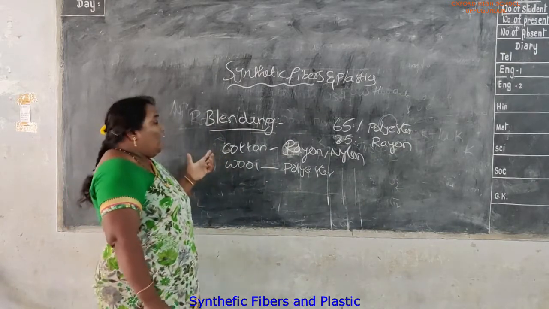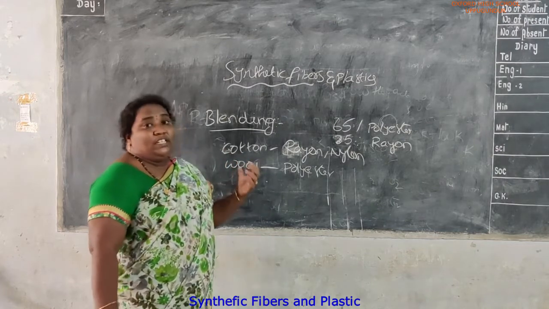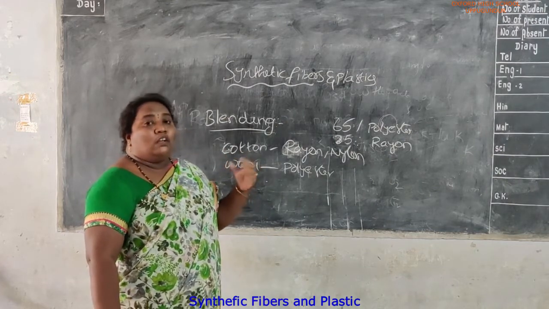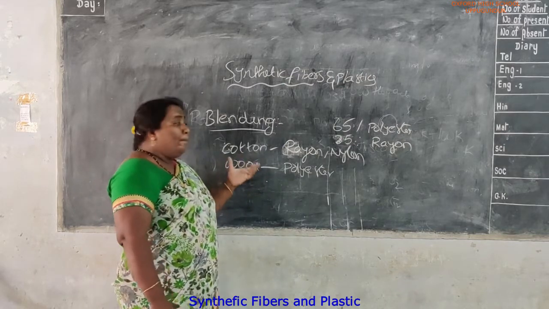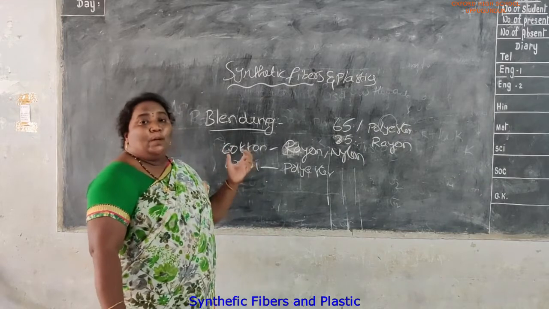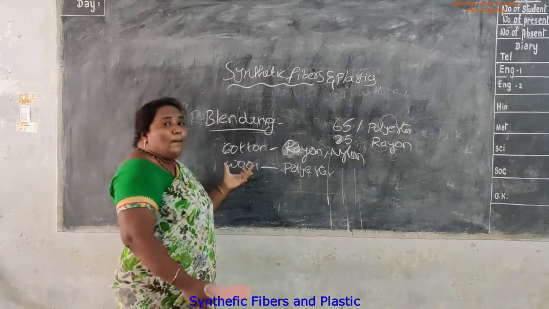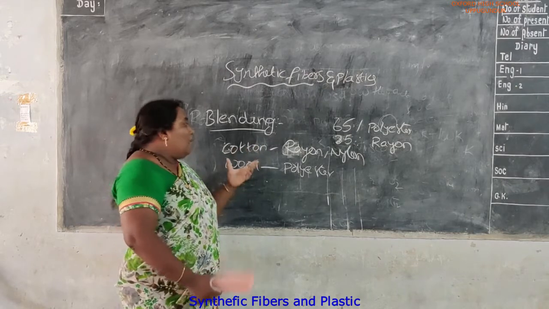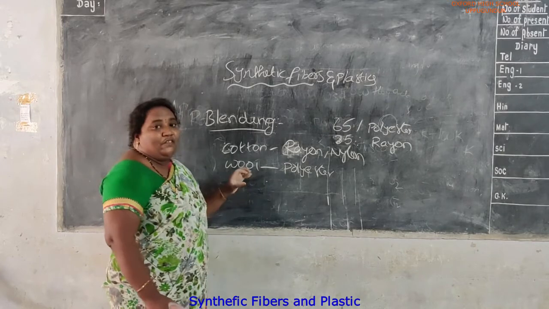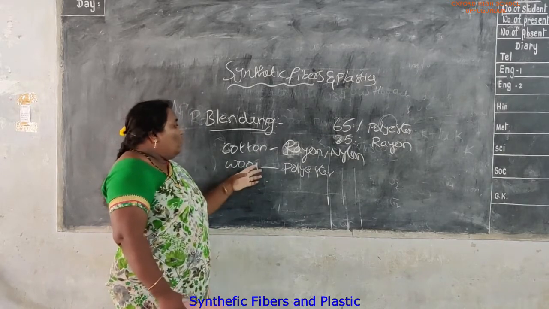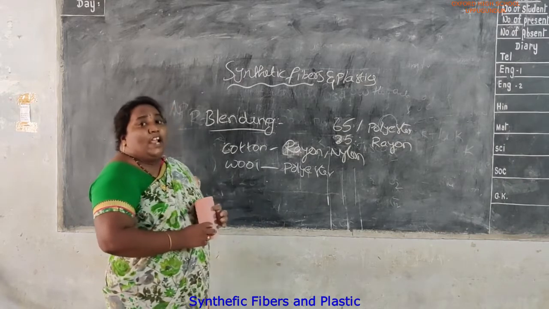So when we are doing blending, we have to observe the products. We have to see the quality of the first product and the second product, and whether they blend or not. For example, when we use cotton, it becomes wrinkled. When we use rayon, there are no wrinkles. So the combination of cotton and rayon will be a good product.